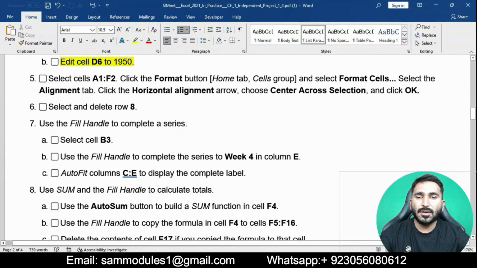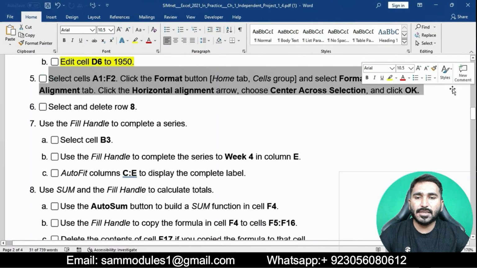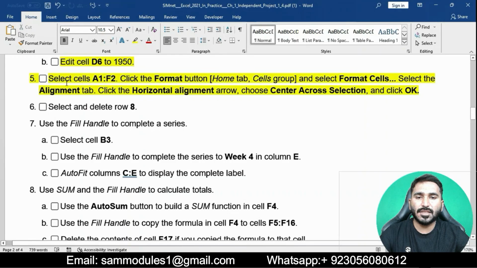Now question number 5: select cells A1 to F2, click the Format button and select Format Cells. Select the Alignment tab, click the horizontal alignment arrow, choose Center Across Selection and click OK.